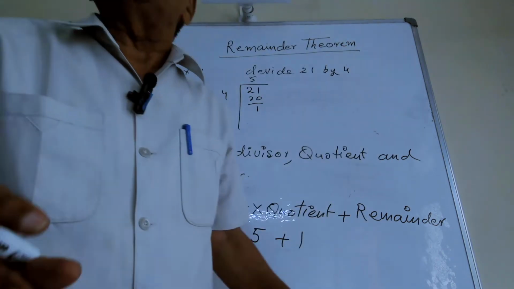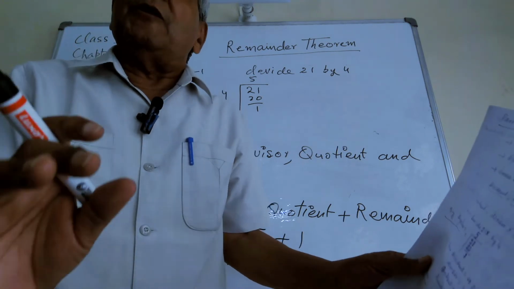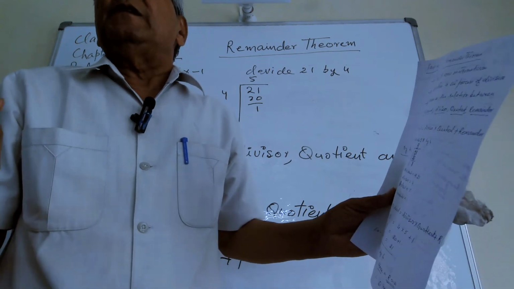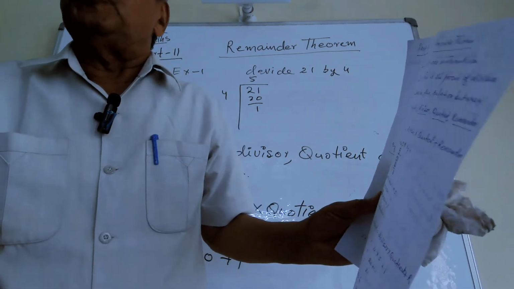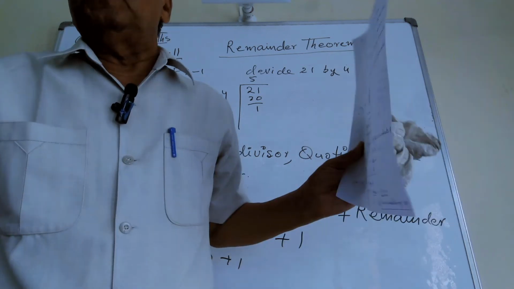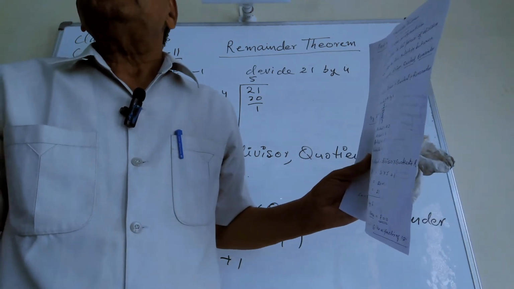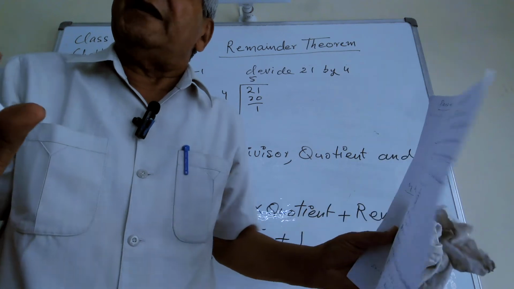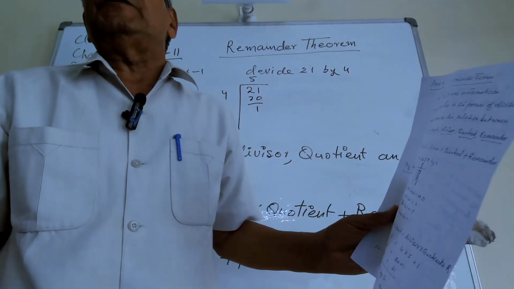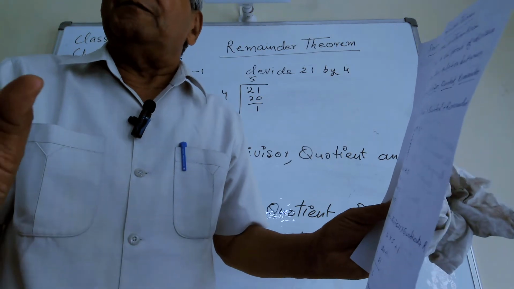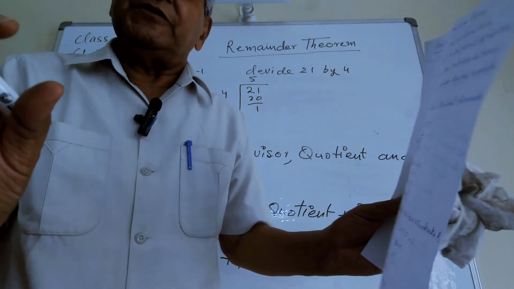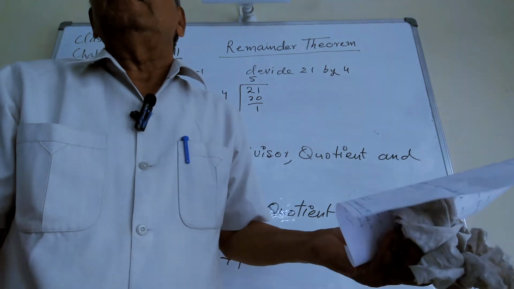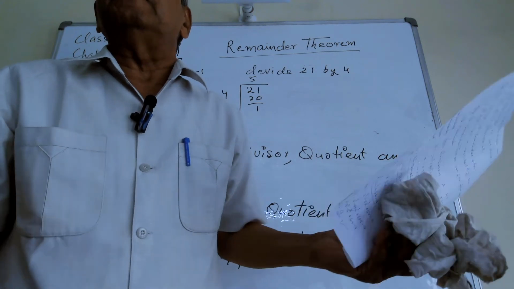The remainder theorem tells us that without the long division method, you can find out the remainder when you divide one polynomial by another. This remainder theorem is applied in algebraic expressions where the method of division is very long. So by the remainder theorem, we can find out the remainder very easily in a very short time.